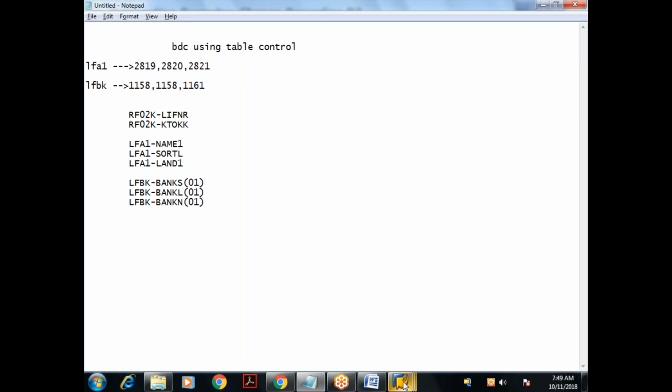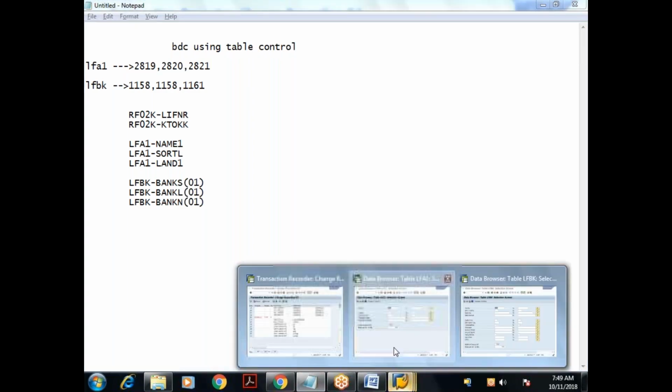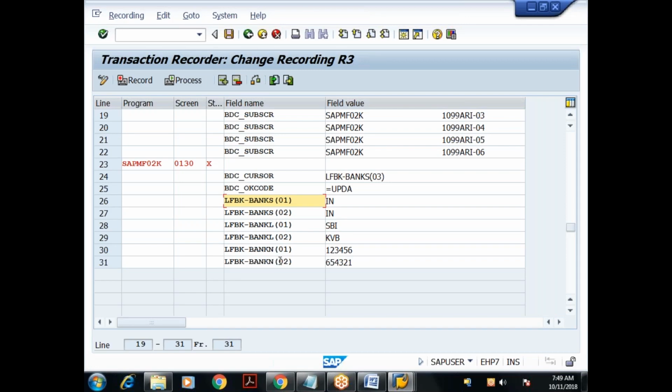If you go to XK01, correct. Automatically it will be handled, sir, the scroll bar? Yeah, automatically. Okay, because I never worked on BDC, so that's why I asked about the table control.